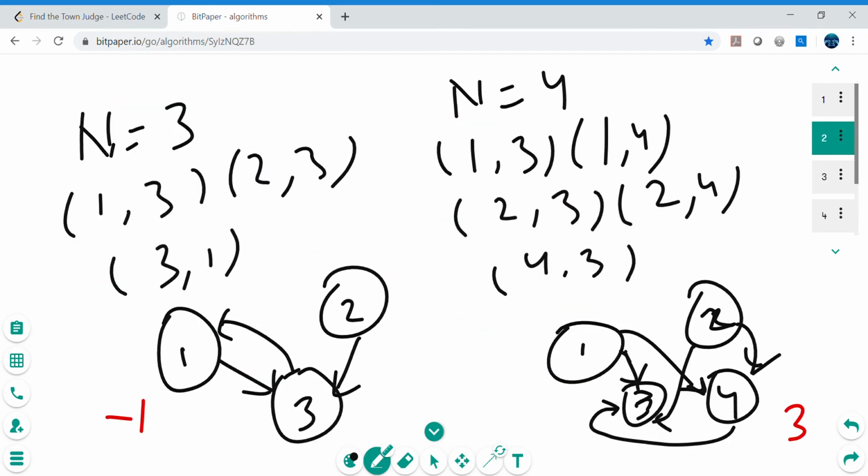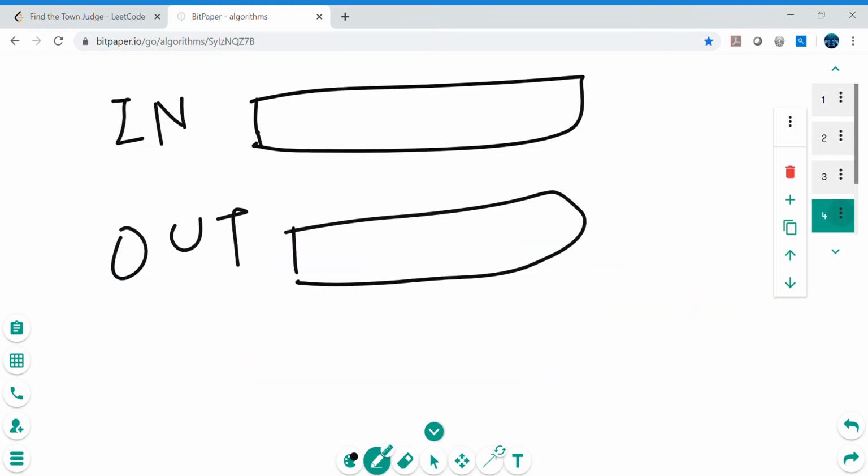So what are in and out arrows here? In arrows are the incoming arrows. For example, for 1, there are only outgoing arrows here, and there are no incoming arrows on 1. So the out array will keep track for 1, and for 3 it will keep track of all the incoming arrows, and for the outgoing arrows for 3 it will be 0. So that's what we are going to do. Let's go ahead and do that.